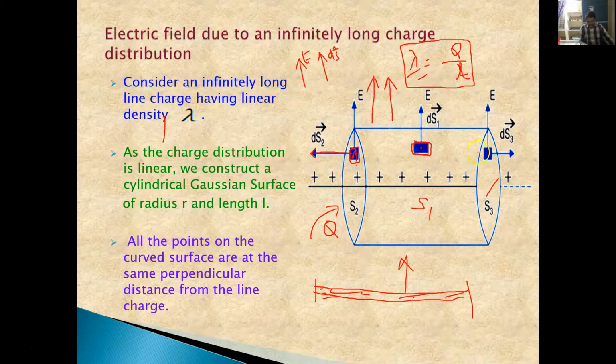Here also it is the same case. Here the infinitesimal element is ds3. The normal to that surface is in this direction, whereas the electric field is in this direction. So for this case also the angle is 90 degrees. For this one also the angle is 90 degrees, but for this curved surface the angle is 0 degrees.